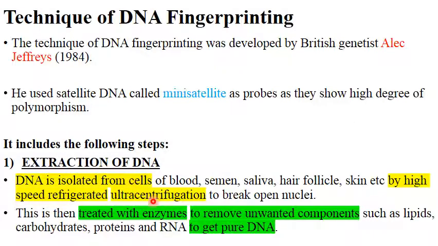Ultracentrifugation is going to break open the nuclei, and the DNA will come out along with other components that are found in a cell. But what we want is only pure DNA, so we are going to treat it with enzymes to remove unwanted components. We treat it with lipase for lipids, amylase for carbohydrates, proteases for proteins, and RNase for RNA, and finally what we get is pure DNA.